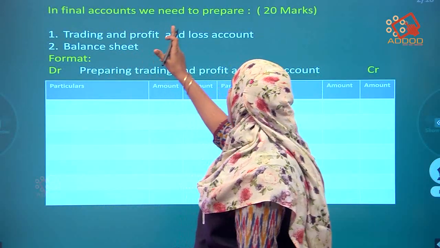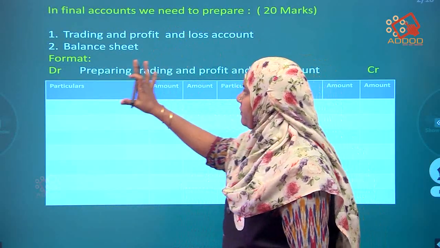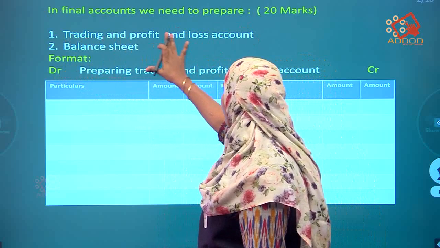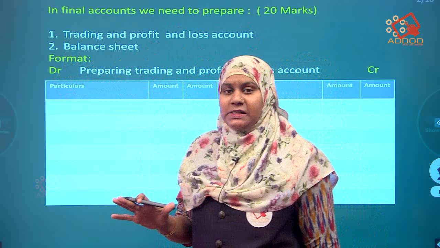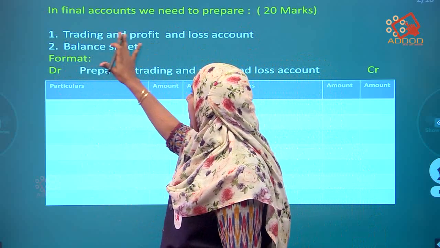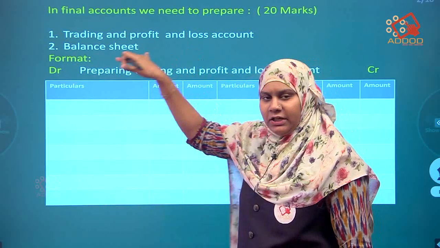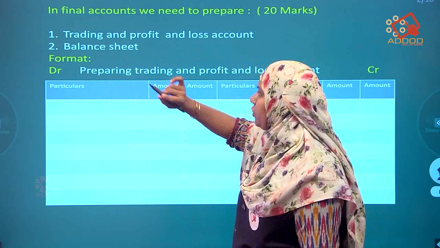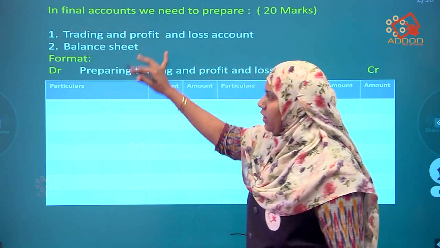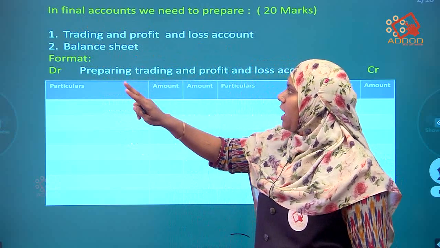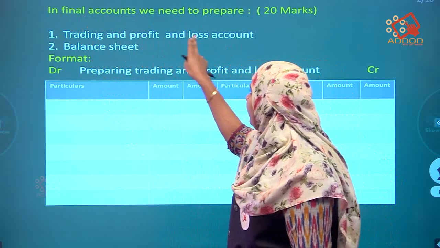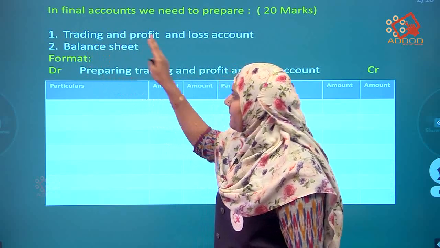So in Final Accounts, we need to prepare what? Trading and profit and loss account. Second one is balance sheet. Let me explain. First point, trading and profit and loss account. After that we go to balance sheet. In final accounts we need to prepare two accounts: number one, trading and profit and loss account, and number two, balance sheet.